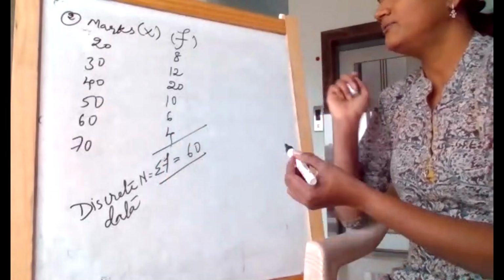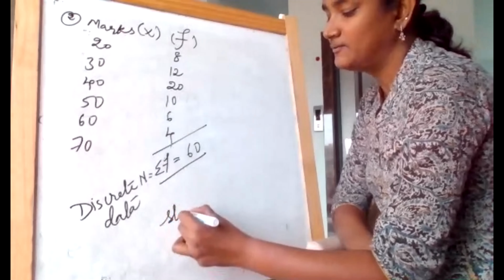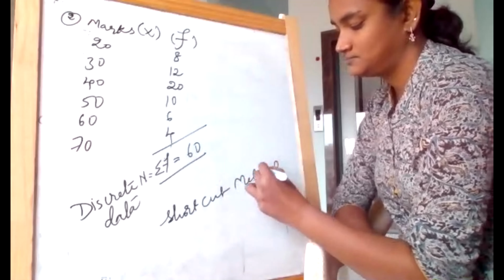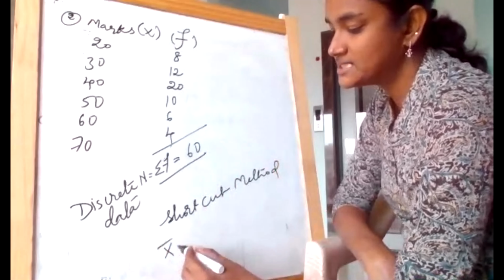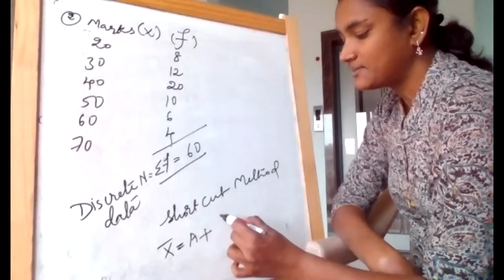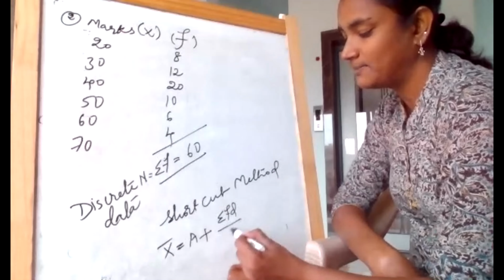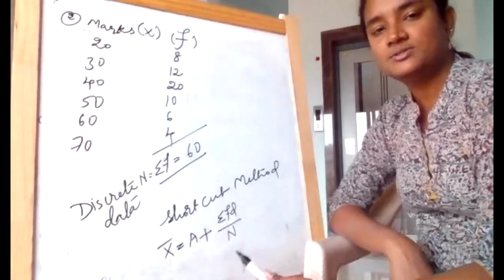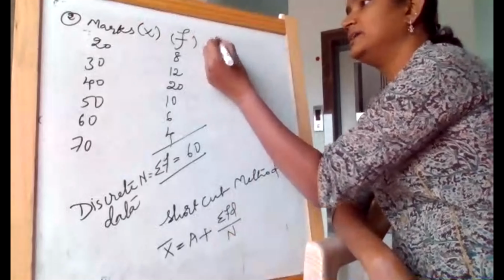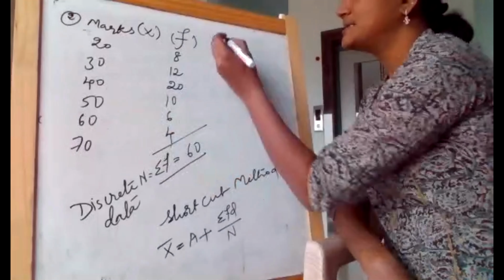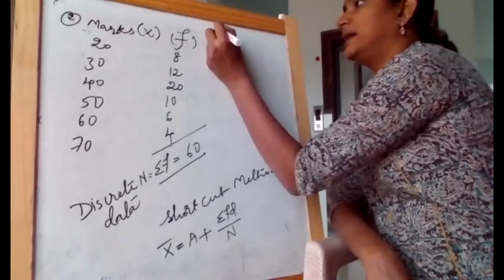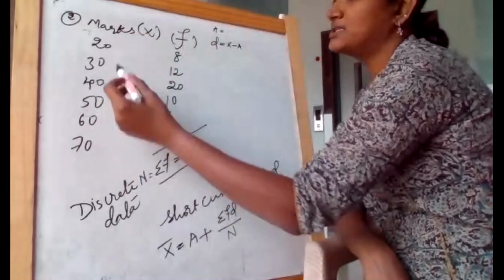Okay, and we will use the shortcut method. We will use this formula where x bar, we'll just try applying a new formula also, girls, is a plus summation of f into d divided by n. We are going to use this shortcut method formula. So for that I need to derive d. This I am naming as x. So d is nothing but x minus a. So a, let us take some mid value from the x values.